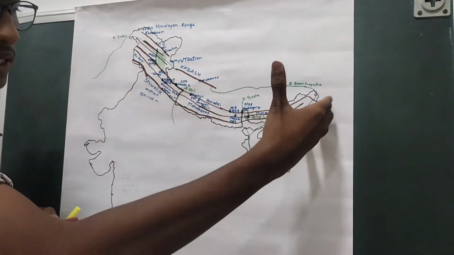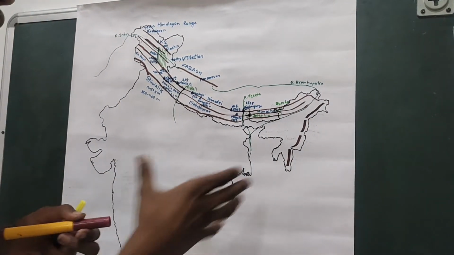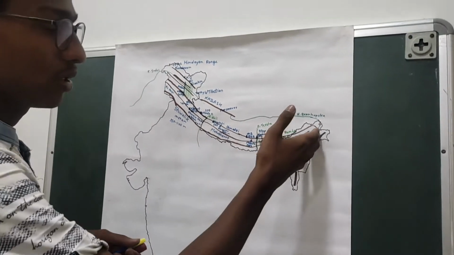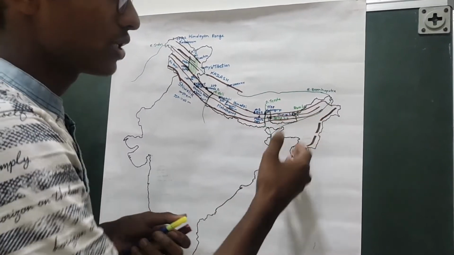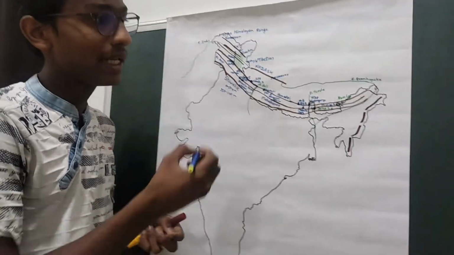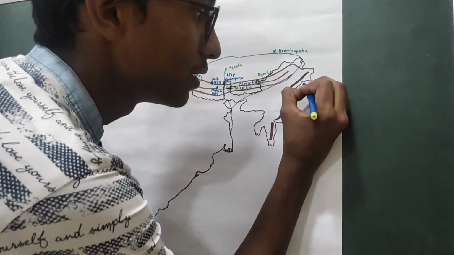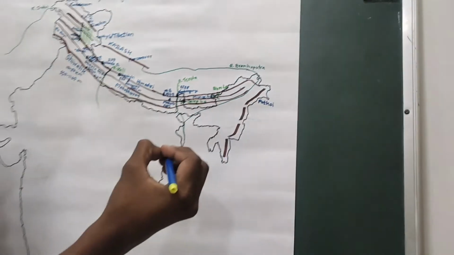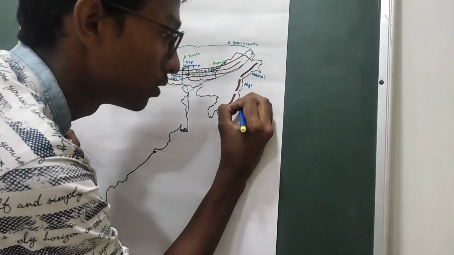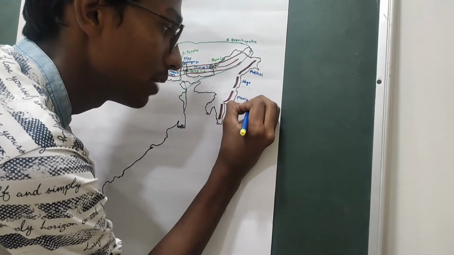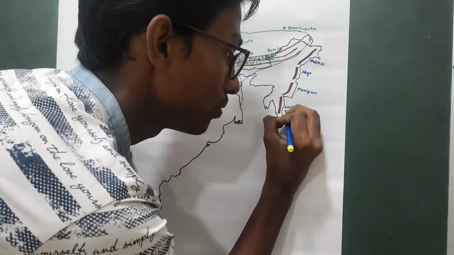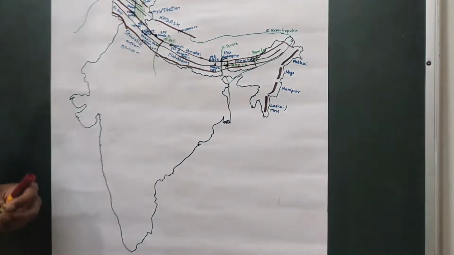Here the Himalayas bend and they go, and these hills are called the Purvanchal hills because they are on the east side, the Purva side, of our country. These Purvanchal ranges run through the states of Arunachal Pradesh, Nagaland, Manipur and Mizoram. So they are called Patkai hills in Arunachal Pradesh, Naga hills in Nagaland, Manipur hills in Manipur, and Lushai or Mizo hills in Mizoram.